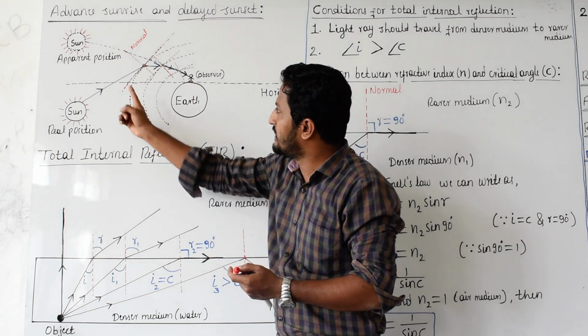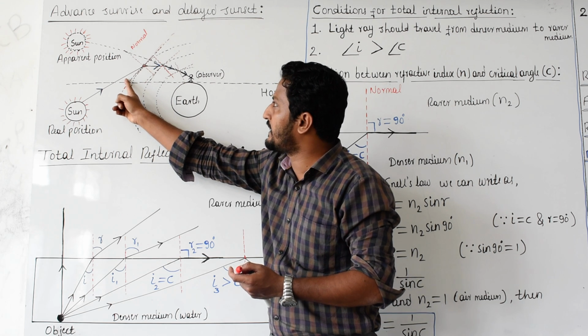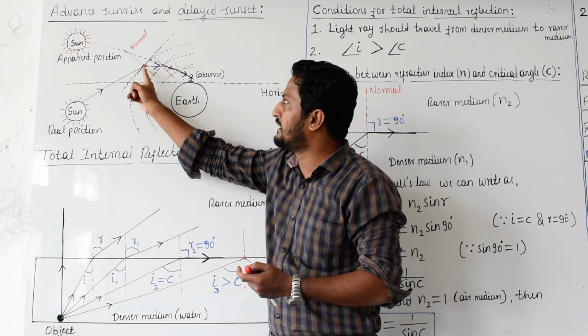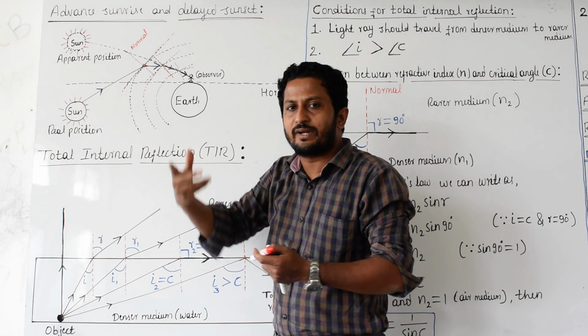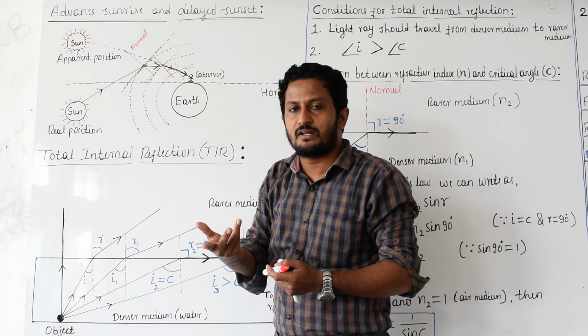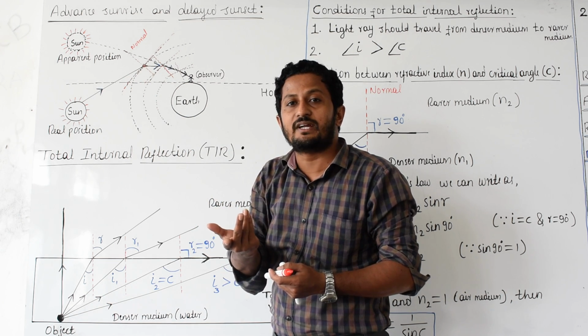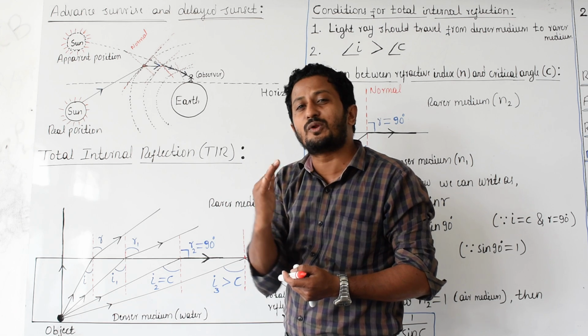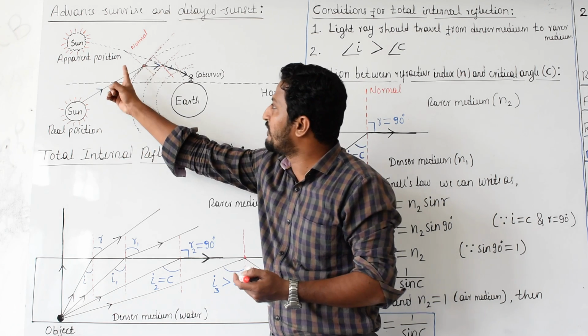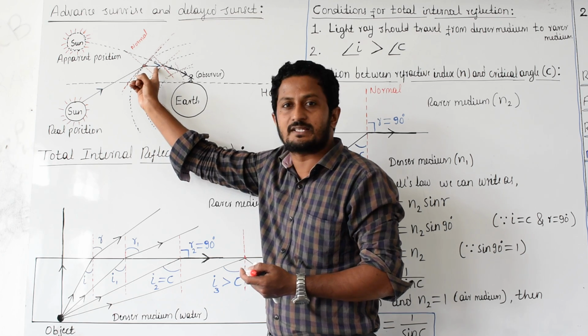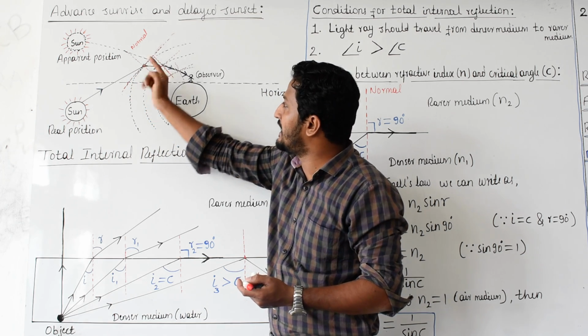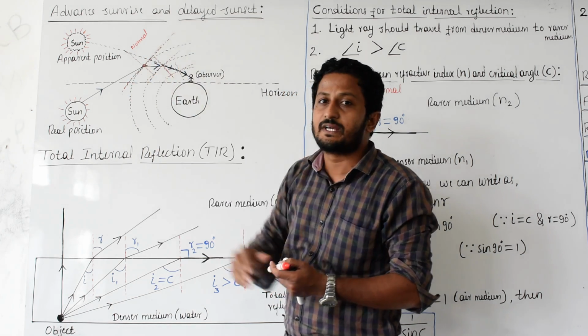So now you see, this is the incident light ray at this point. Then the light ray is going to get refracted. Along which path is it moving? It keeps bending towards the normal. Why? Because it is moving from a rarer to a denser medium. So this light ray bent towards the normal.